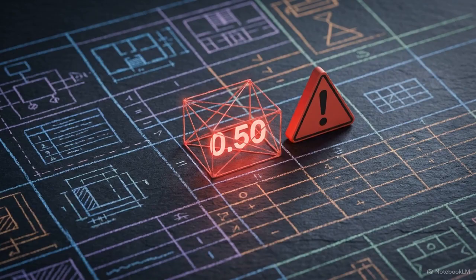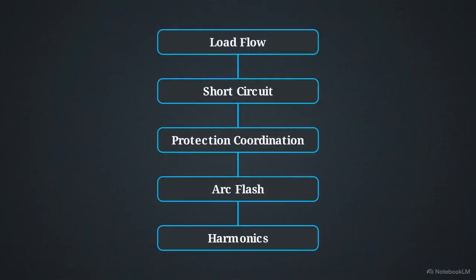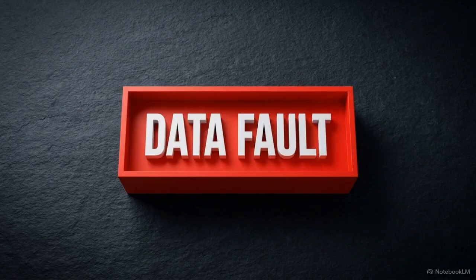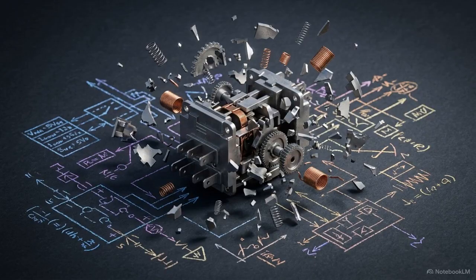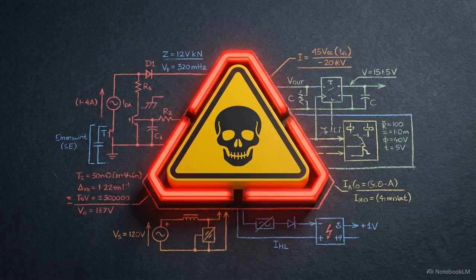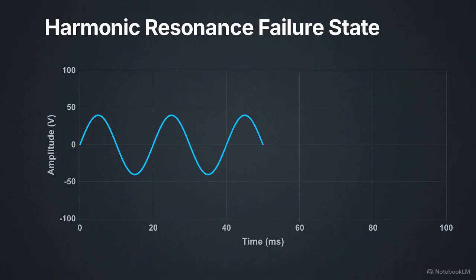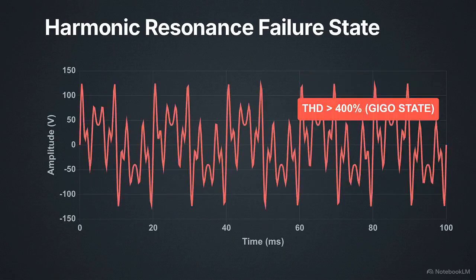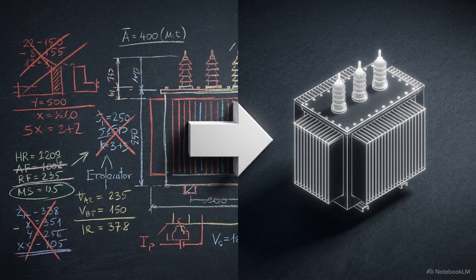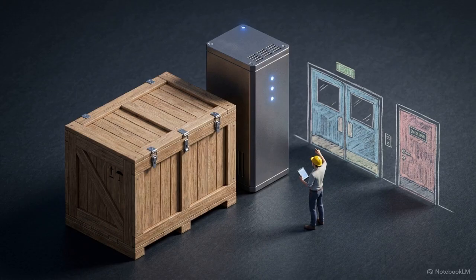This creates a strict vulnerability. A single incorrect assumption entered at the initial modeling stage structurally compromises all downstream results. If initial data is wrong, protective relay coordination fails. Arc flash calculations become unreliable. Harmonic resonance predictions become useless. The software output is entirely dependent on the rigor of the input data. Entering flawed assumptions at the model level guarantees errors during real-world procurement and safety testing.